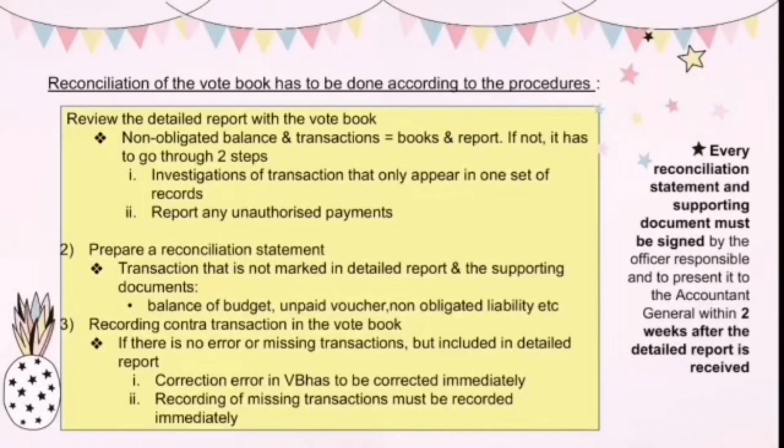The third procedure is to record contra transactions in the vote book. If there is no error of transaction or missing transaction in the vote book, but it is included in the detailed report, the vote book must be updated immediately through the contra transaction as below. The first one is correction: errors in the vote book have to be corrected immediately. After the correction is done, the transaction is marked for both events in the detailed report and vote book. And next is recording transactions missing from the vote book, which must be recorded immediately in the vote book.